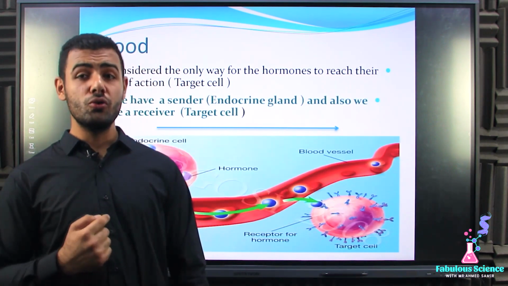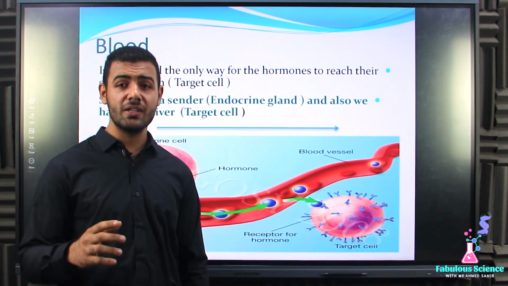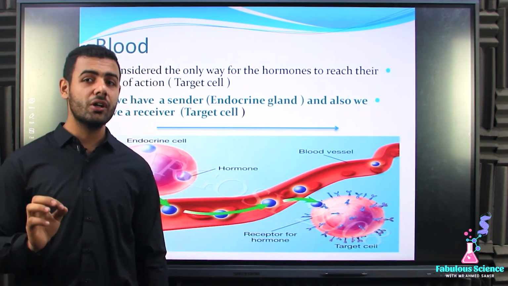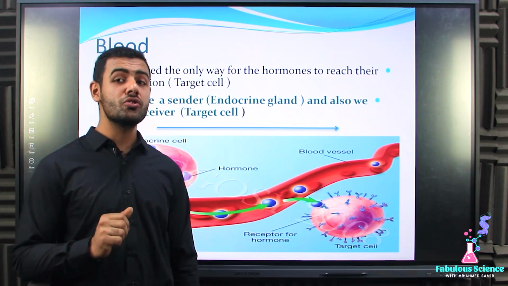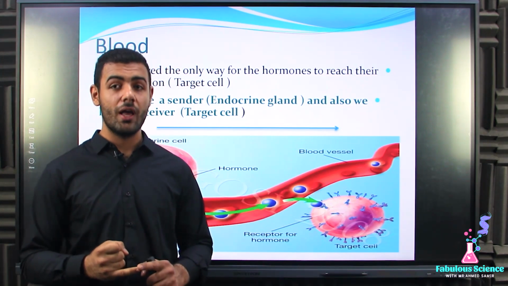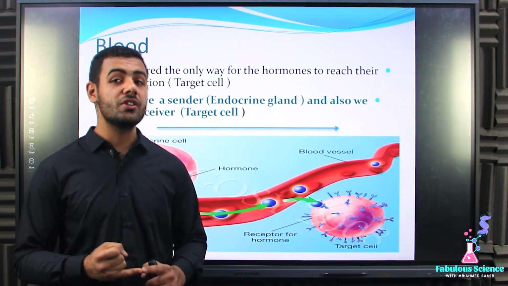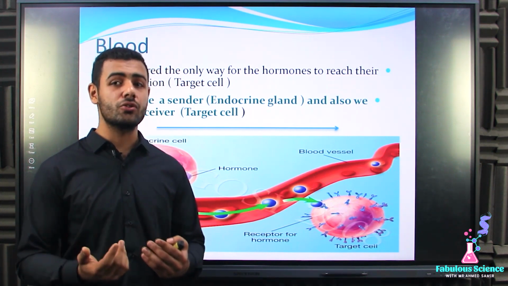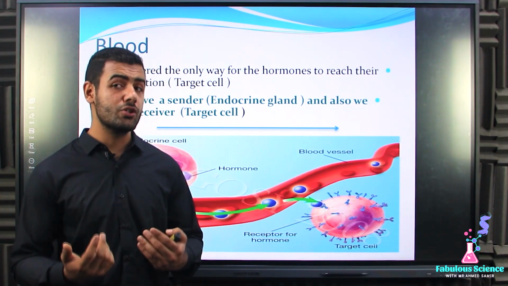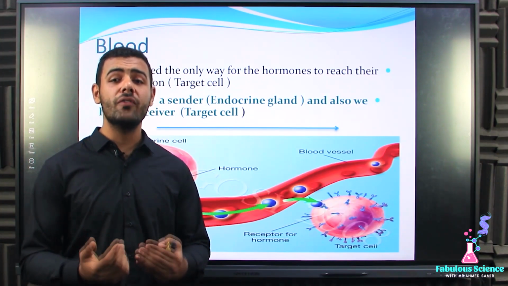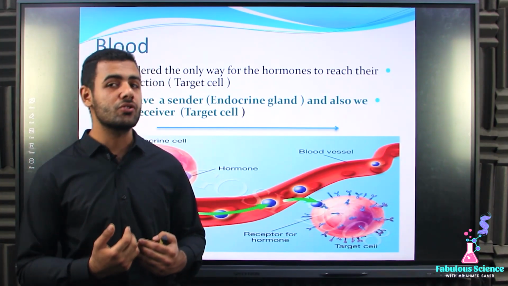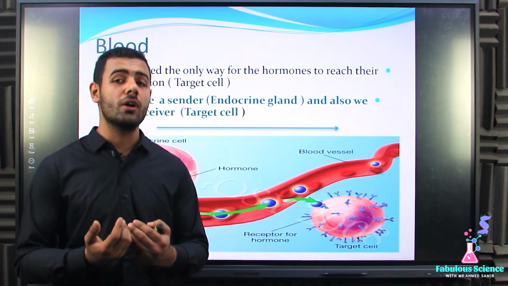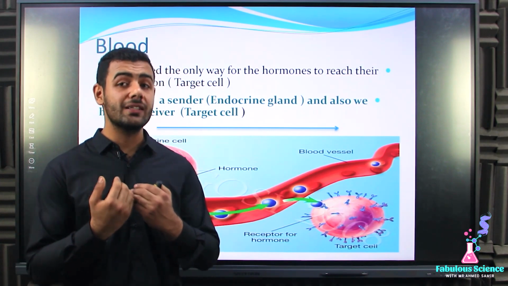Great. Does site of action have another name? Yes, it has. What is its name? Its name is a target cell. A target cell. So now we can consider that we have a sender and we have a receiver. The sender here will be, of course, the endocrine gland, because it secretes the hormones. And we have a receiver, and the receiver here will be the target cell. Why will it be the receiver? Because it receives the hormones to be affected by them.